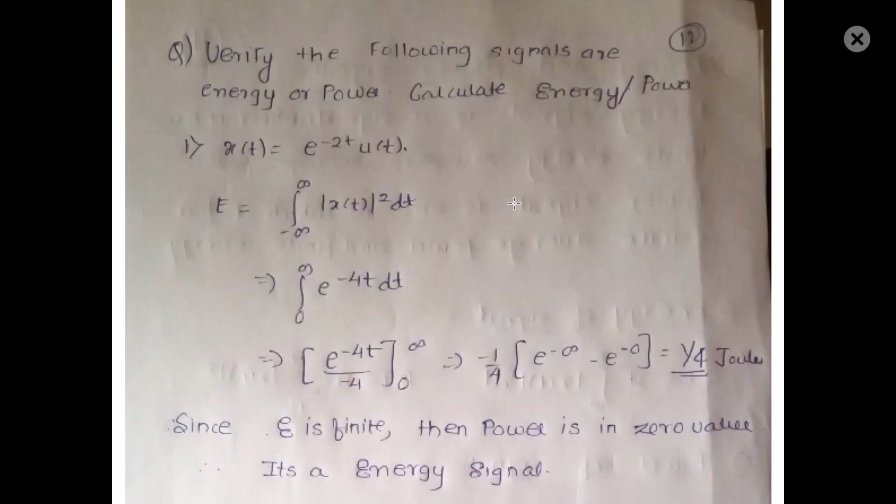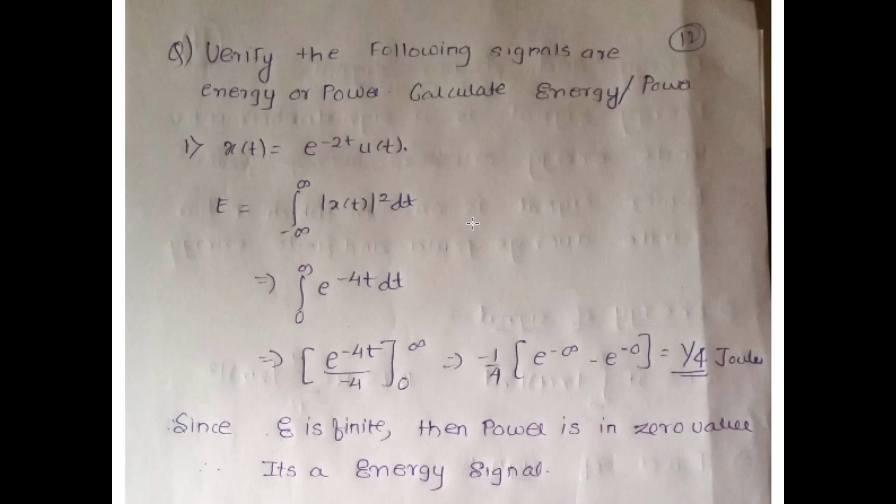It says verify whether the following signals are energy or power signals, and whatever they are, find out the corresponding energy and the power. So x of t is given to us. First we have to find out whether it is an energy signal or a power signal. If it is an energy signal, find out the energy. If it's a power signal, find out the power.